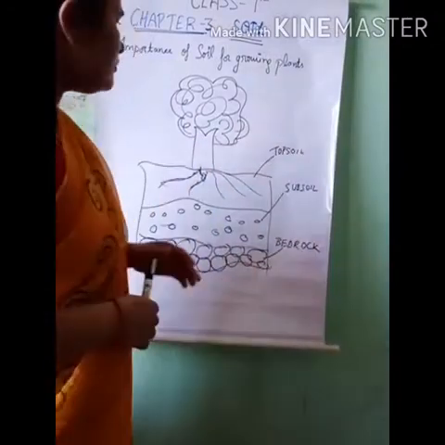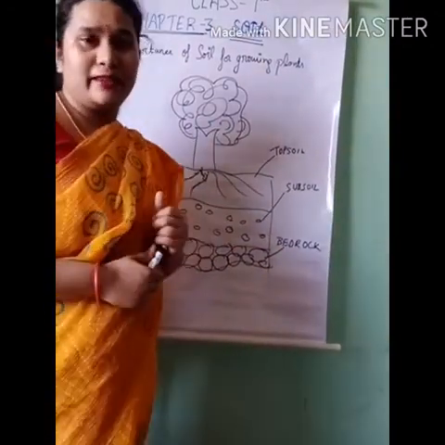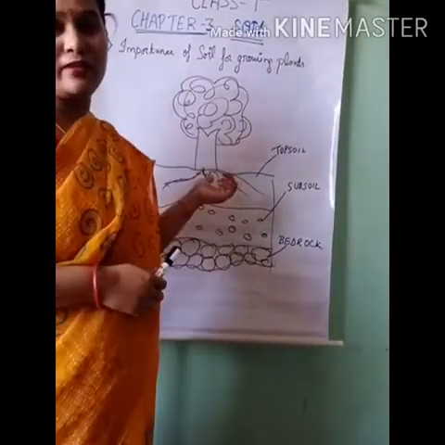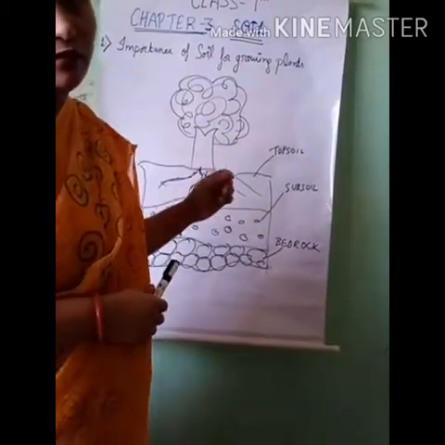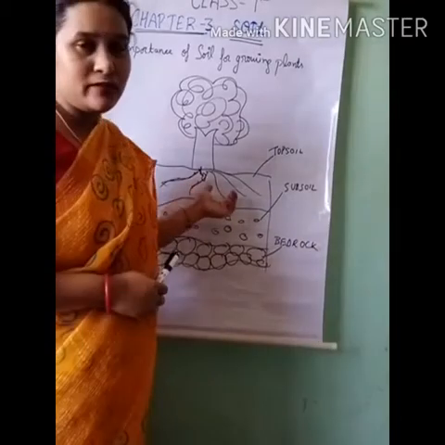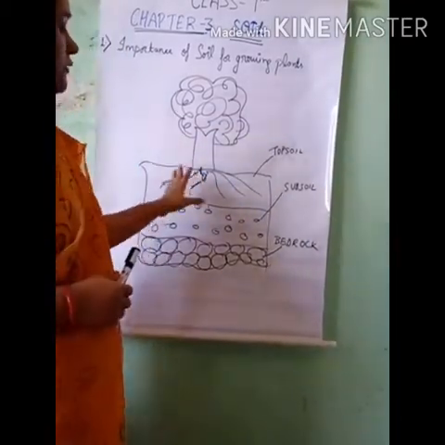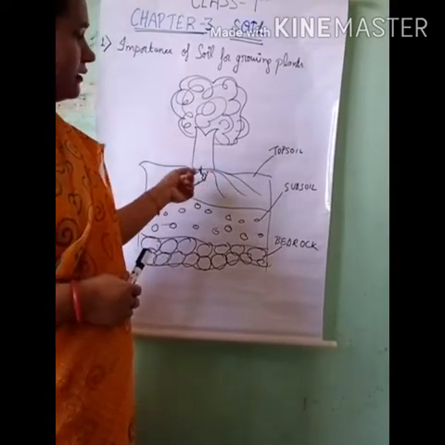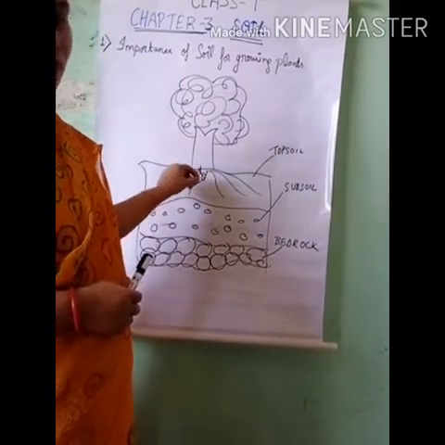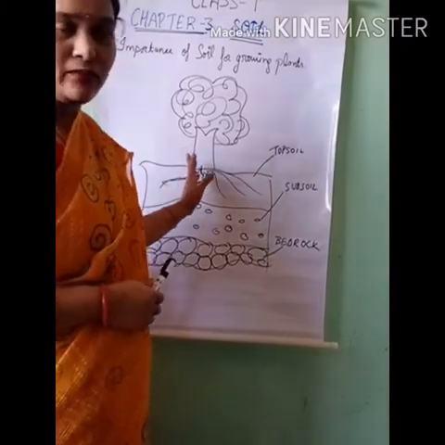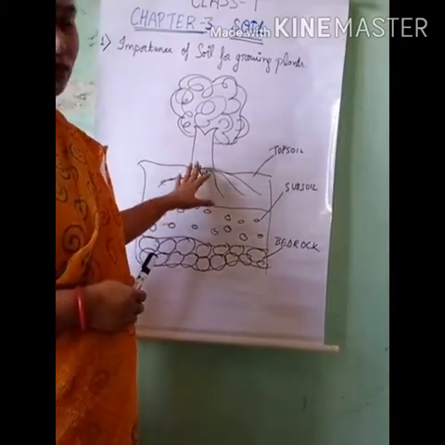Now, see here, suppose we take the example of a plant. Where does the plant grow? It grows from the soil. Now, how does the plant grow? First, we have to dig out the soil, and at a certain depth, we have to put a seed. And after putting the seed, we have to cover the seed with the help of soil.